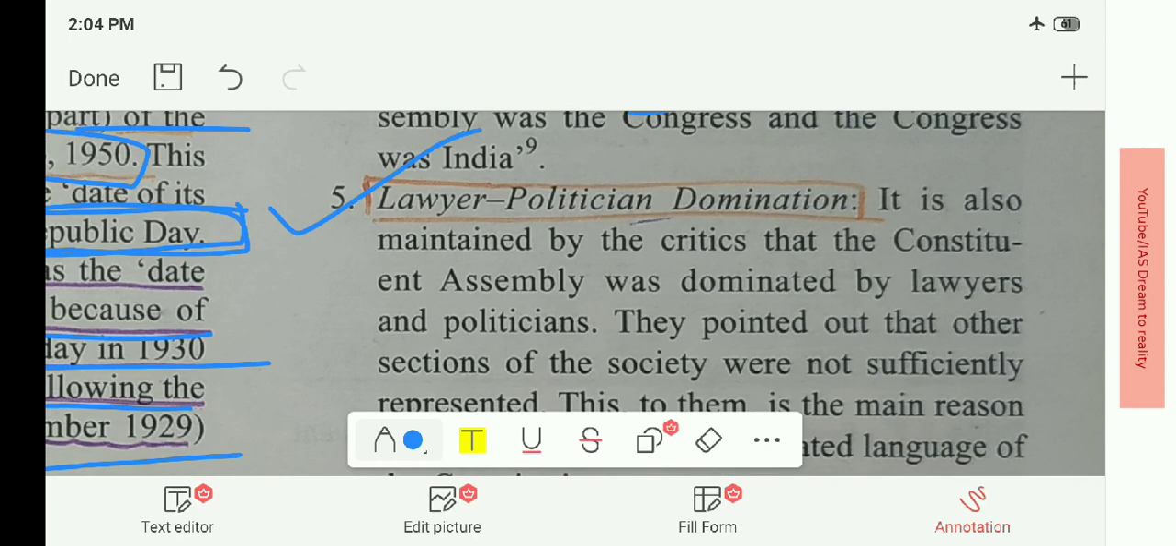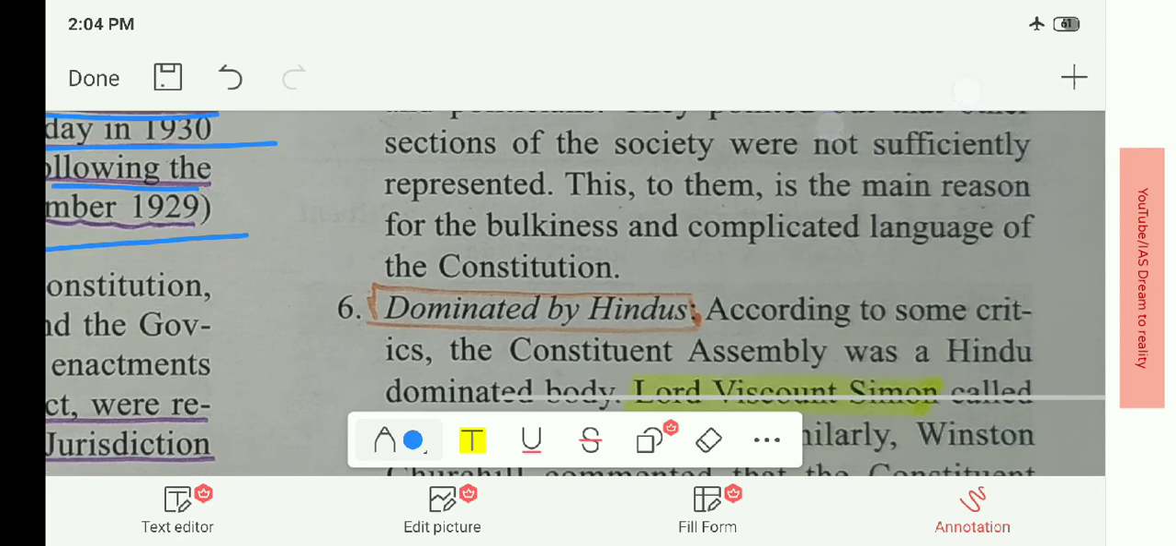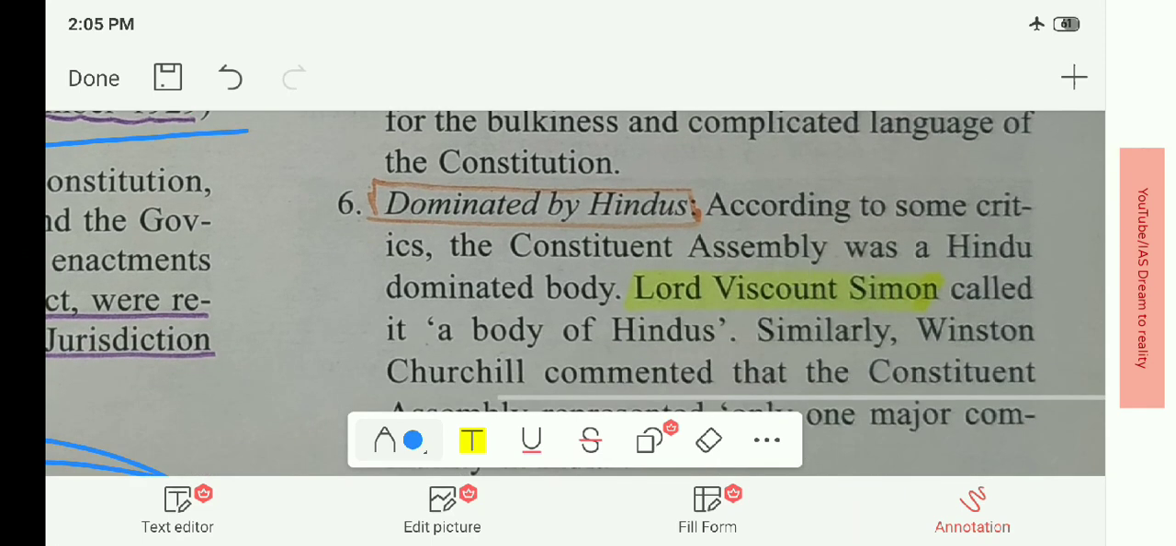It was a lawyer-political domination. This was another criticism. It was dominated by Hindus, said Lord Viscount Simon. Remember these names, because nowadays in examinations they ask who said what. If they give the statement dominated by Hindus, they will give four names and you have to identify the correct one. It was Lord Viscount Simon who said that the Constituent Assembly was dominated by the Hindus.